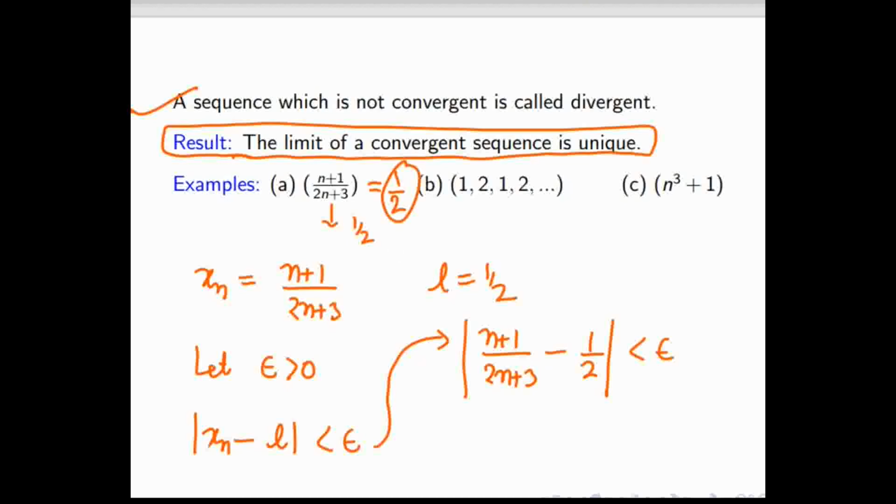Okay. How we will get a half, that also we will see. How to find limits, that also we will see. Till now I didn't discuss. Now I'm just checking whether it is convergent or not. Like if you put n tends to infinity, you will get half, but that is not always true. That's why I'm not saying to put n tends to infinity and get the answer. We'll see.